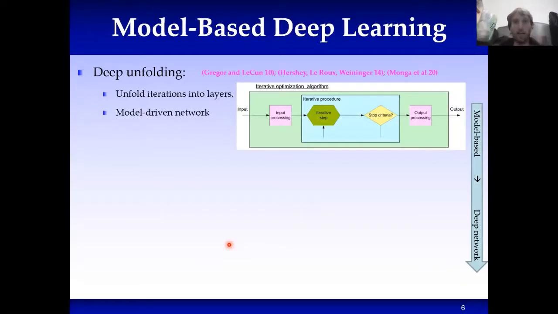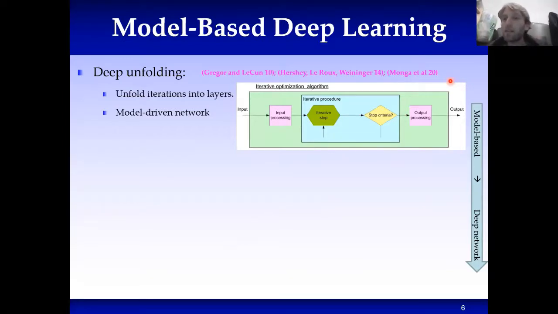Model-based deep learning refers to the usage of deep neural networks for problems which can be tackled using conventional model-based algorithms. There's a conventional way to do that. It's called deep unfolding. It's been studied quite widely over recent years, and it looks at problems which one would typically solve using an iterative optimization algorithm, which consists of some iterative processing.